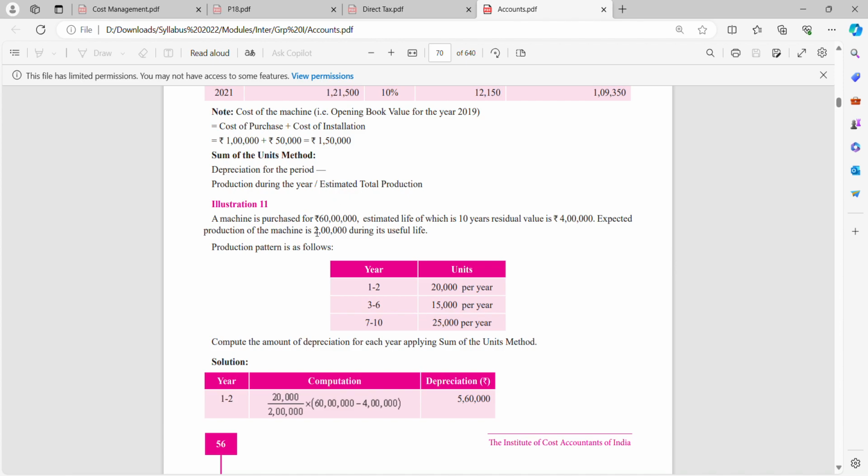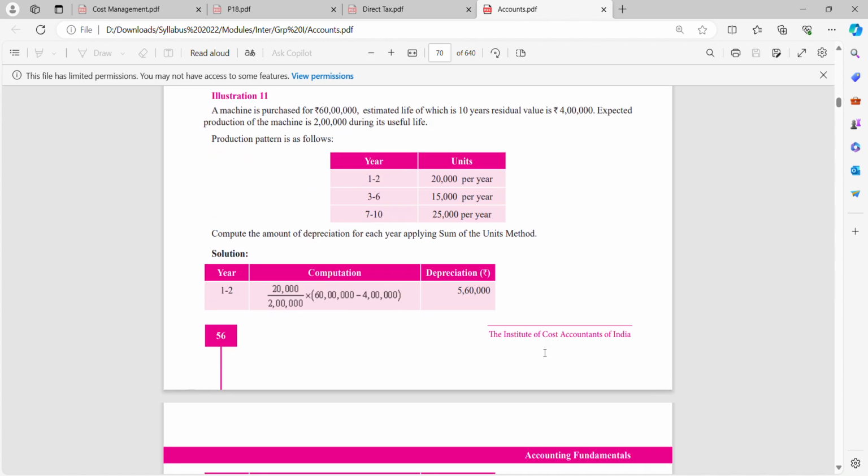A machine is purchased for 60 lakhs, the estimated life of which is 10 years, and the residual value is 4 lakhs. Expected production of the machine is 2 lakhs units during its useful life. The production pattern is as follows. So we have year, we have units. Compute the amount of depreciation for each year applying the sum of units method. So we have years 1 to 2.